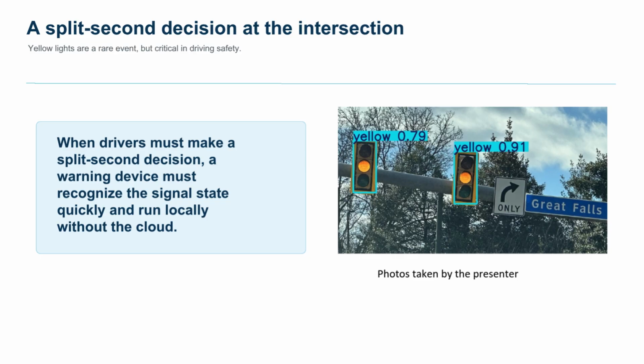So when drivers must make a split-second decision, a warning device must recognize the signal state quickly and run locally without the cloud. And the conclusion we draw from this is that yellow lights are a rare event, but they are critical to driving safety.